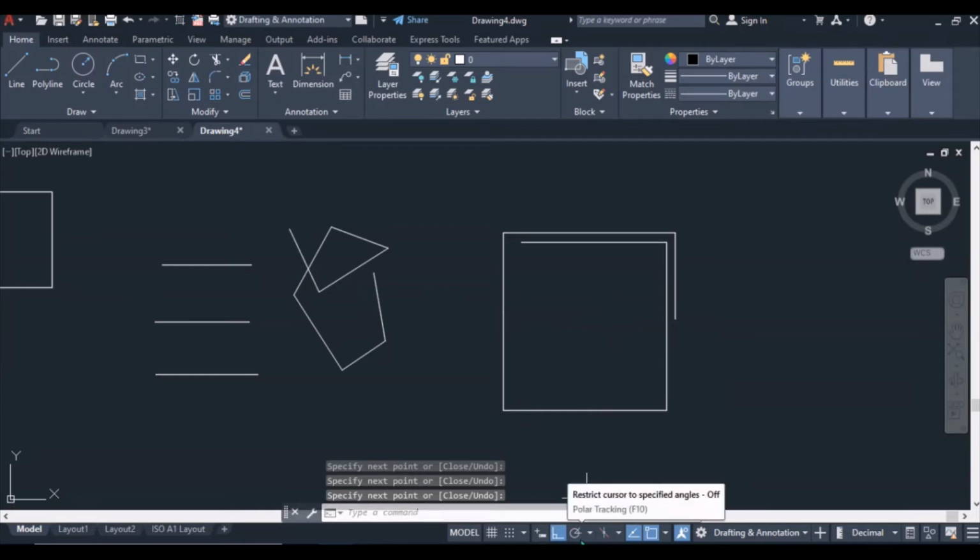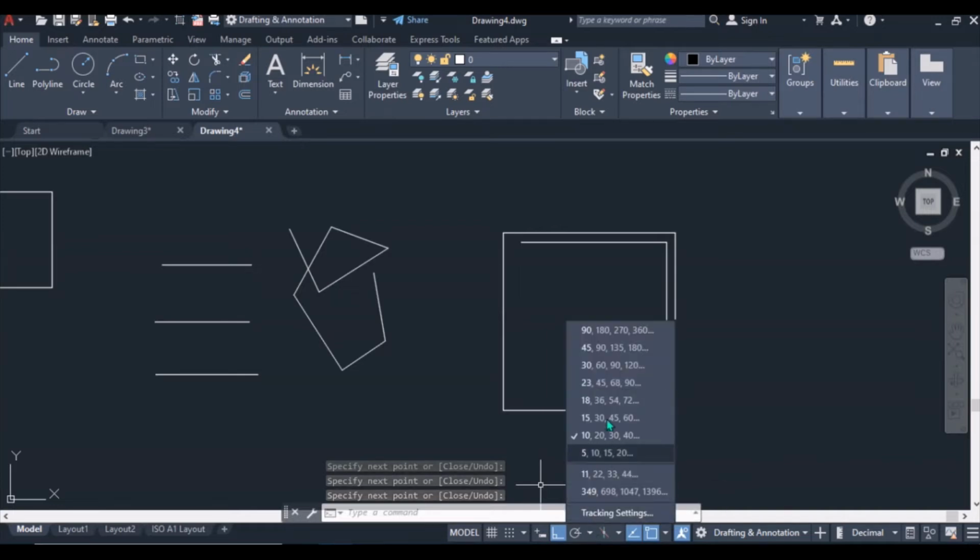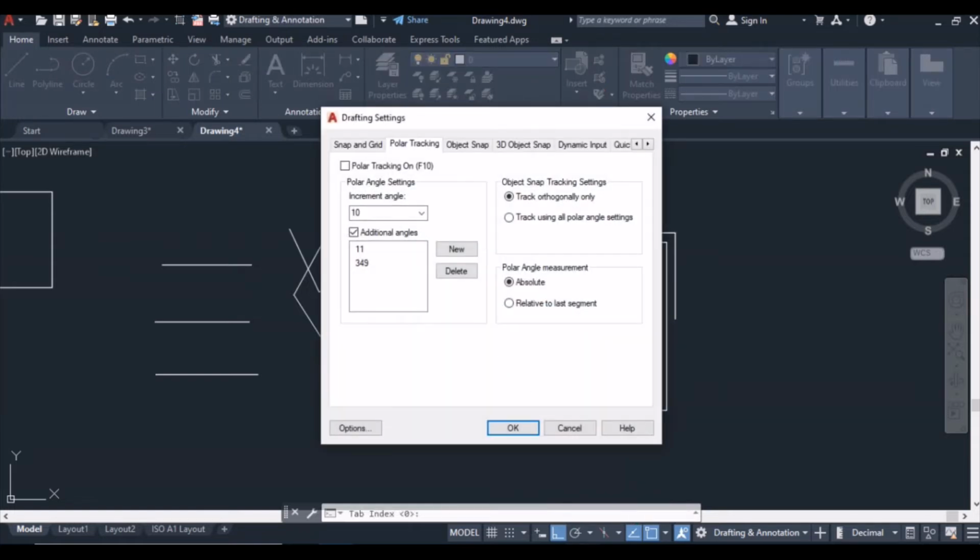Then you can restrict your cursor to move in specific angles here, and you can click on this down arrow. There are a number of angles here. You can just restrict to move in 10, 20, 30, or you can add your own angles. Just click new and add any angle, for example 26 degrees, and click OK.